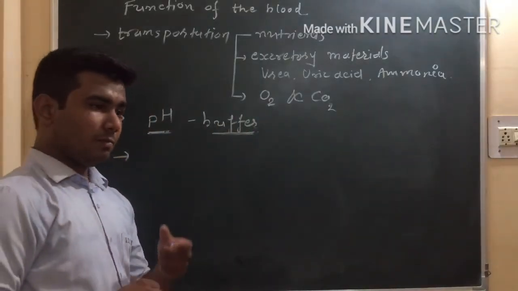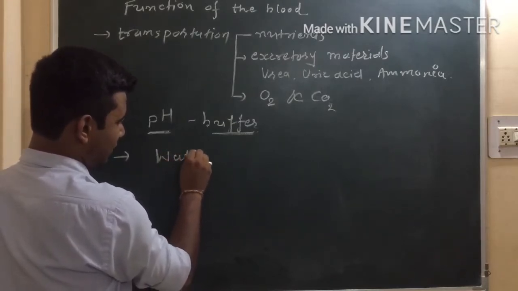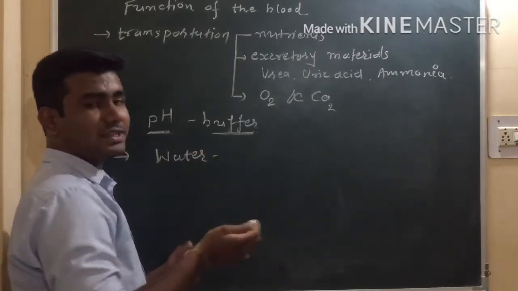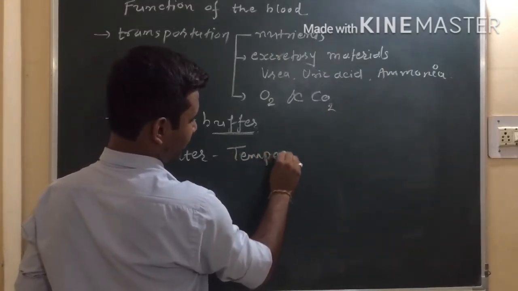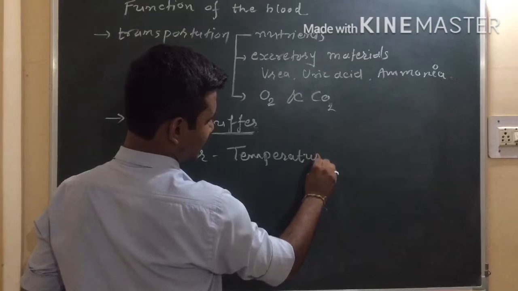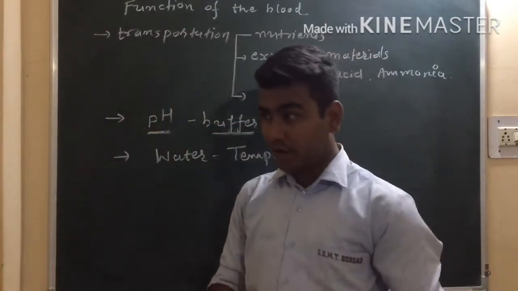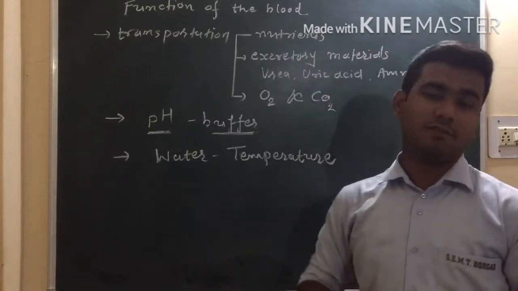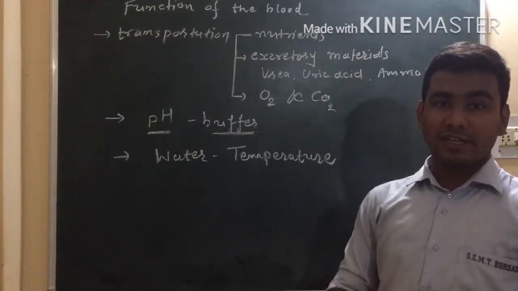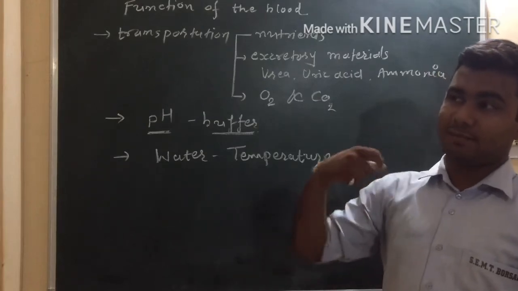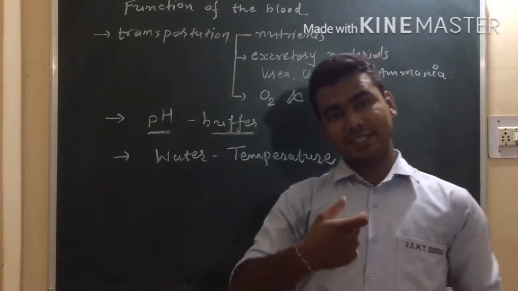Blood maintains the water level, and by maintaining the water level in our body, the temperature of our body is maintained by blood, right? So to maintain the water level and the temperature of the body, blood is very necessary. As we have studied, there are WBC, RBC and platelets.